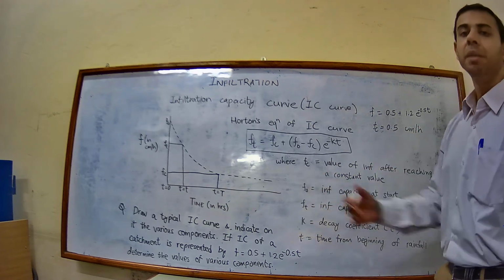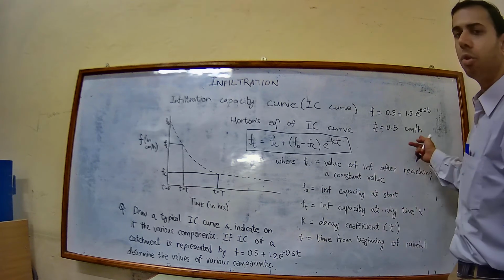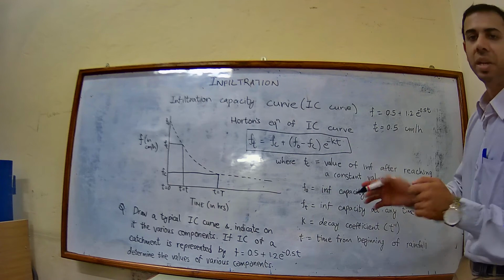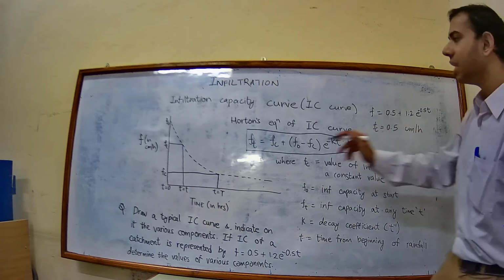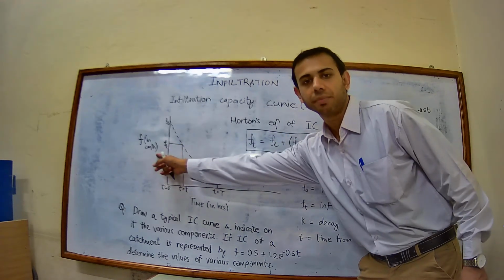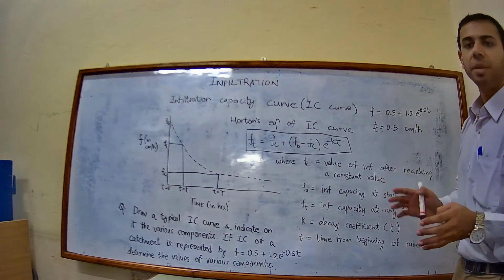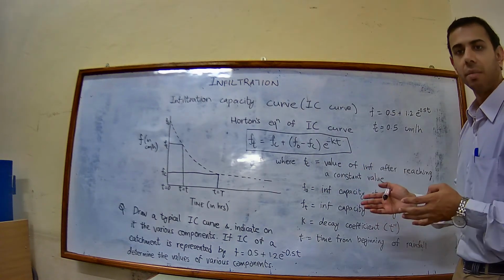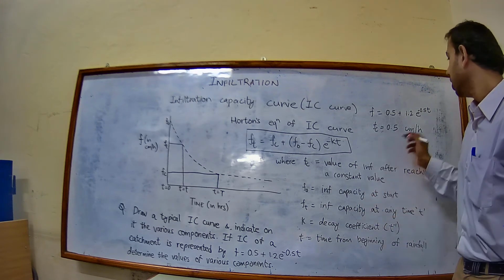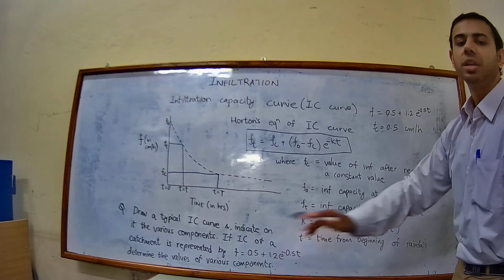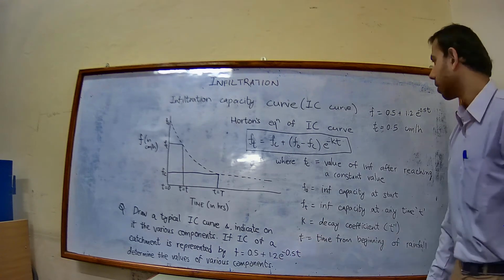If it is mentioned in millimeter per hour, then you will have to take this in millimeter per hour. Since it is not mentioned, you take it as centimeter per hour, because infiltration capacity can be in either unit.